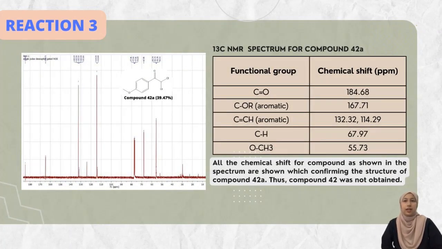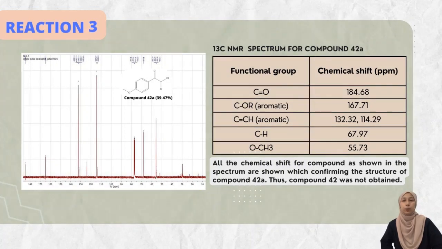And lastly, for the carbon NMR spectrum for compound 42A, there are 5 functional groups that can be obtained. First is C double bond O, C bond to OR for the aromatic, C double bond CH for the aromatic, CH and OCH3. All the chemical shifts for the compound shown in the spectrum confirm the structure of compound 42A. Thus, compound 42 was not obtained.